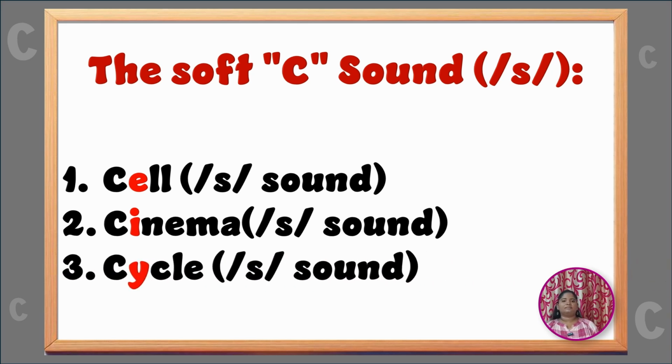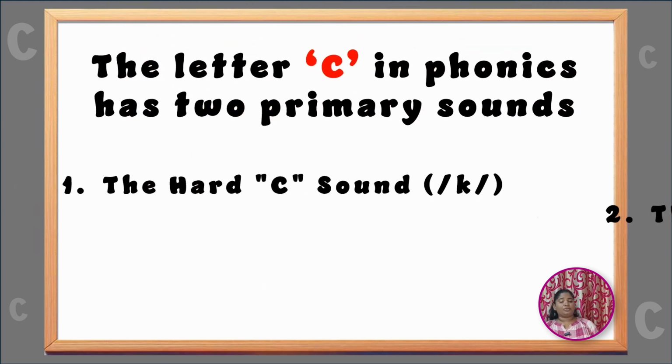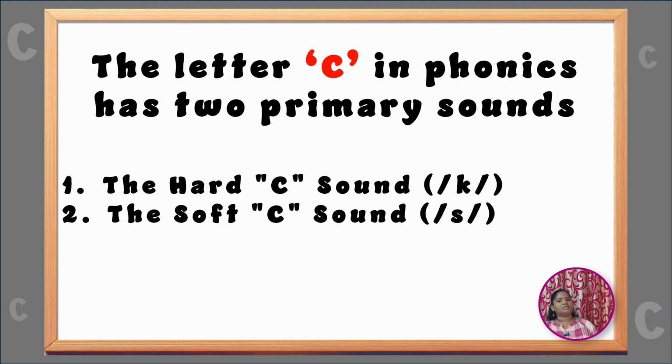Cycle, C-Y-C-L-E, cycle. So if you see, after letter C, in one word we got letter E, and in another word we got letter I, and in another it is letter Y. So we use the sounding of letter S, which is S. So far, we have learned when to use K, when to use S.